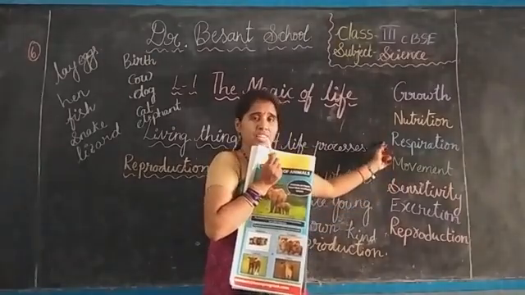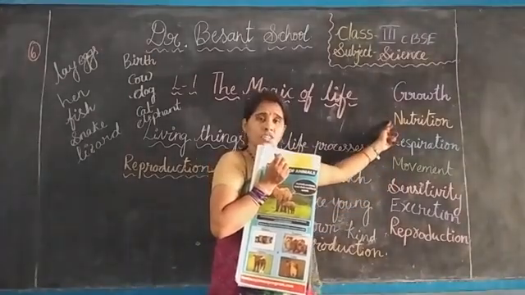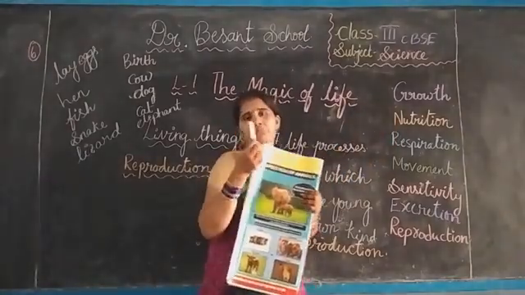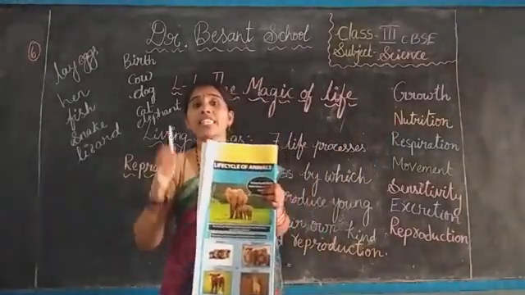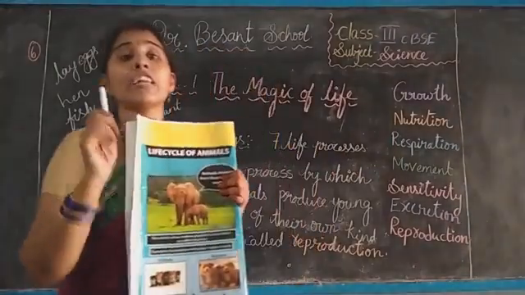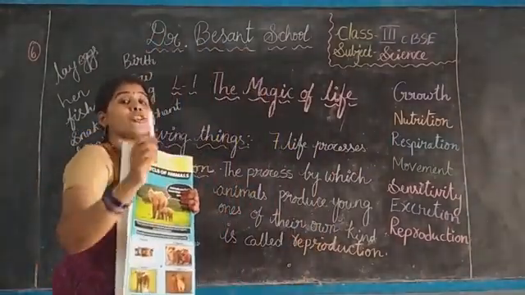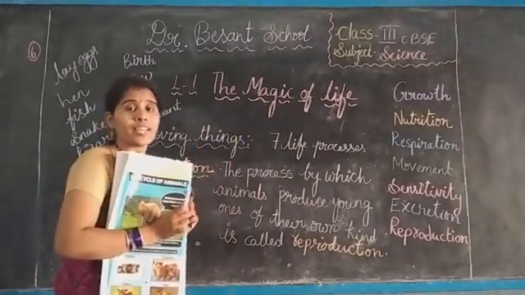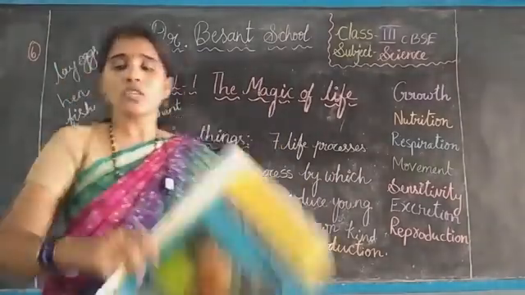No. Can it respire? No. Nutrition, can it eat anything? No. Can it show any growth? No. That is the main distinction between living things and non-living things, and young ones come out from living things. Did you understand, children?